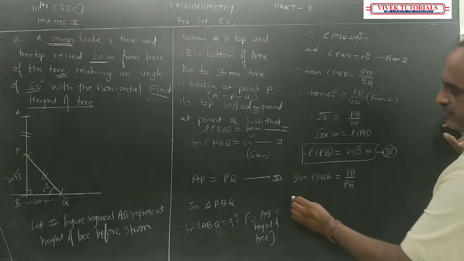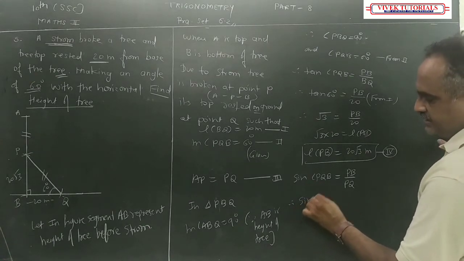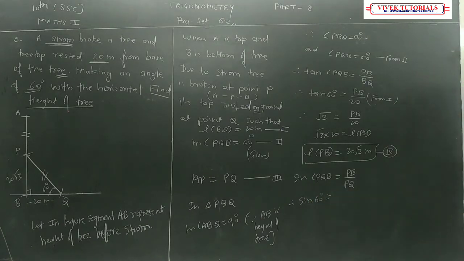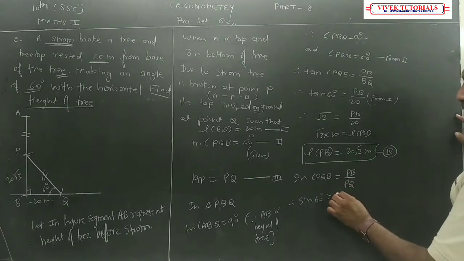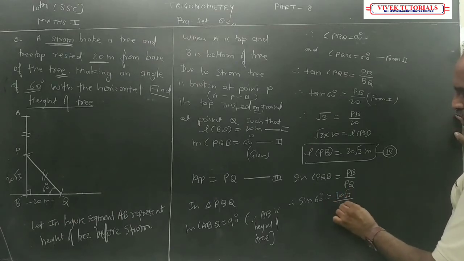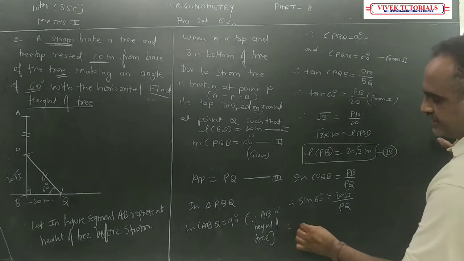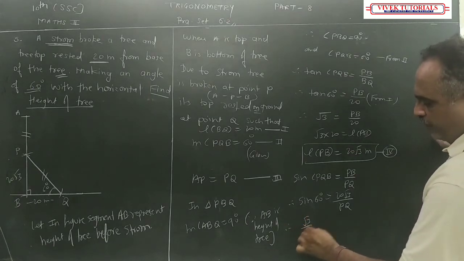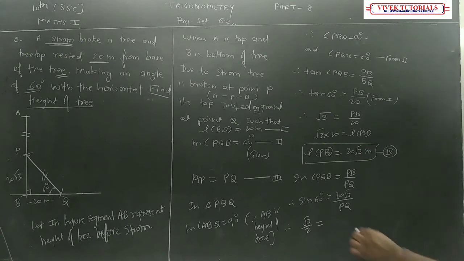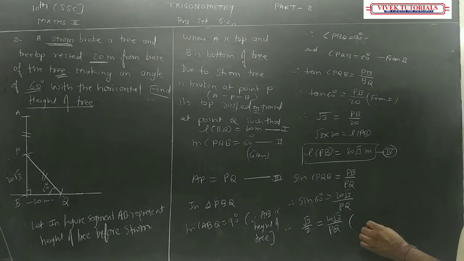Sine 60 degrees is equal to PB, which is 20√3, and PQ we don't know. So sine 60 is √3 upon 2 is equal to 20√3 upon PQ.